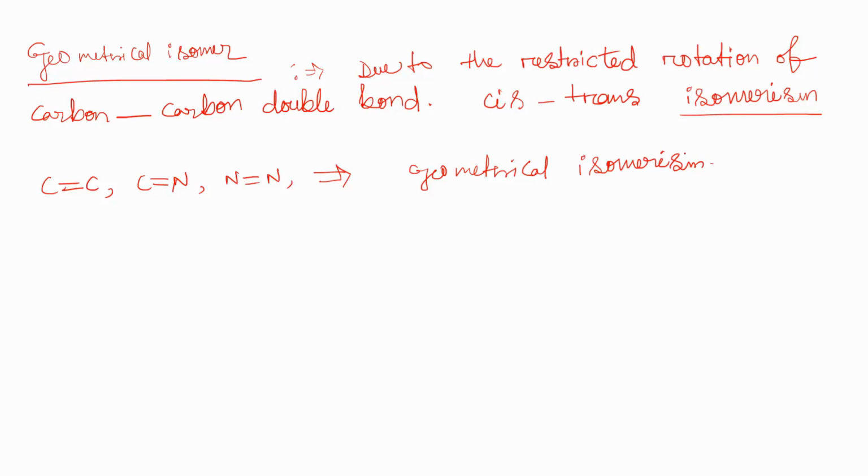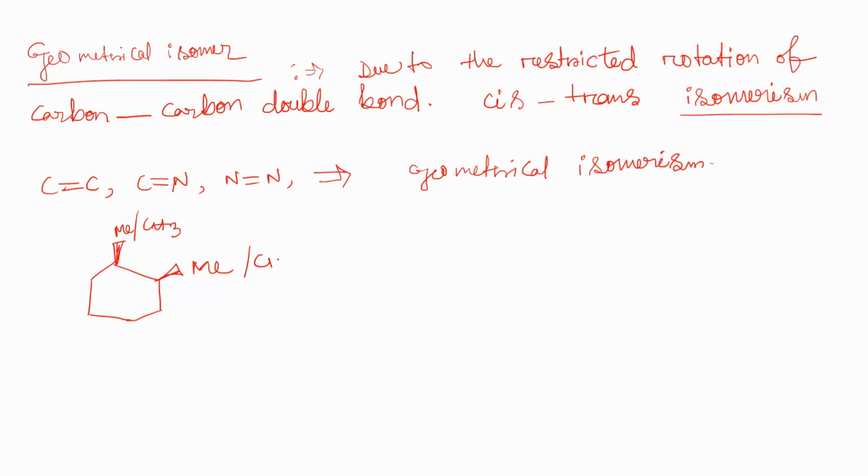We have seen the 2-butene molecule. Now let's see another example, cyclohexane with, let's say, a CH3, which is above the plane, and another CH3 also above the plane. Methyl means CH3.